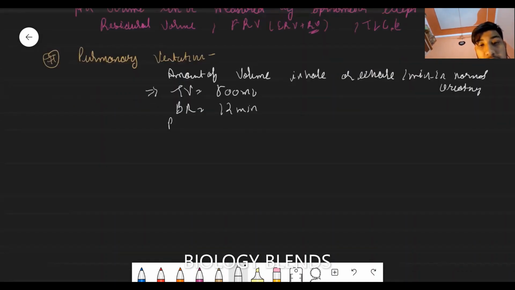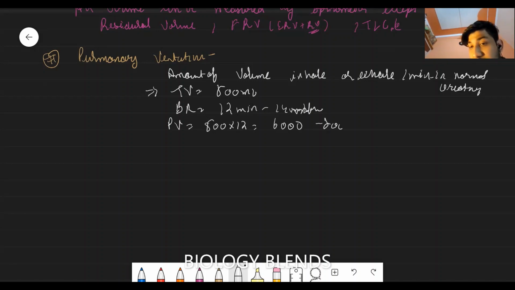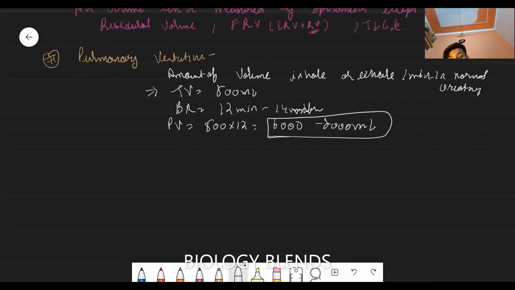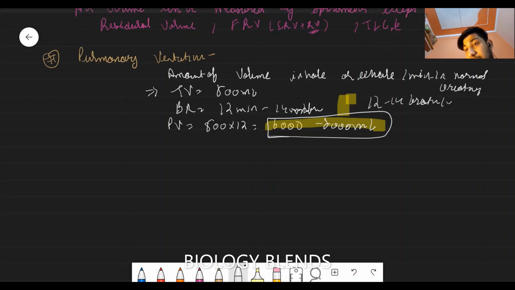So the pulmonary ventilation is 500 into 12, approximately 6,000 ml. With 12 to 14 breaths per minute, it is 6,000 to 8,000 ml.